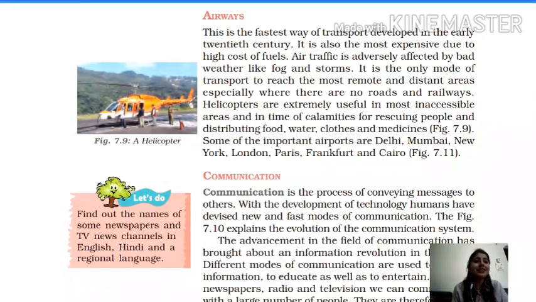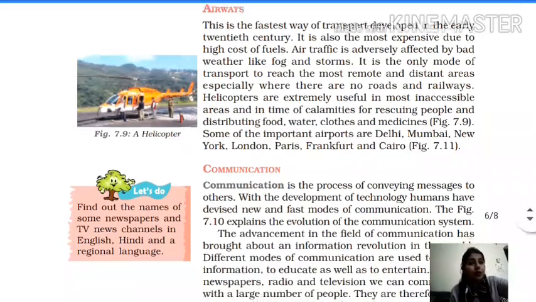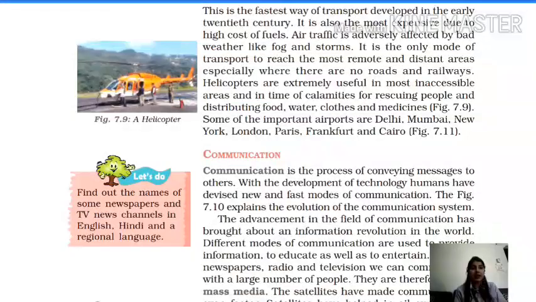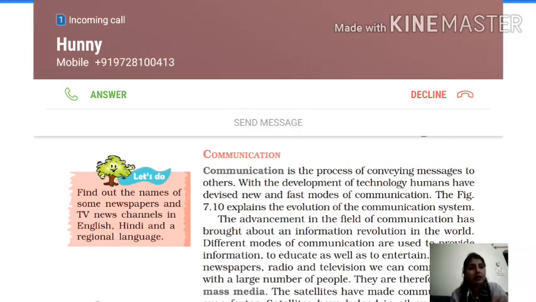So airways, this is the fastest but the costliest way. So it is the costliest and the waterway is the cheapest one. Cheapest means very cheap. So airways is the fastest way of transport, developed in the early 20th century. It is also most expensive due to the high cost of fuels, right? So it is the only mode of transport to reach the most remote and distant areas, especially where there are no roads and railways. Fine.